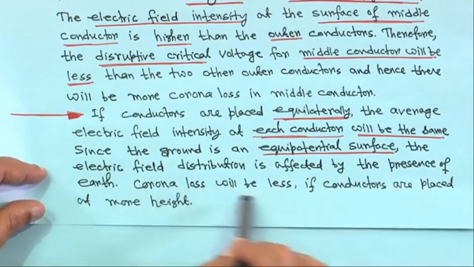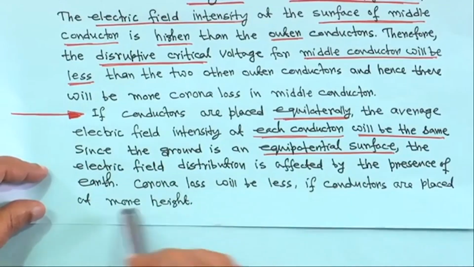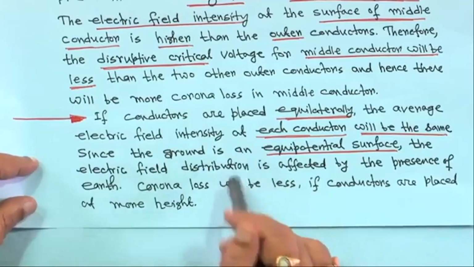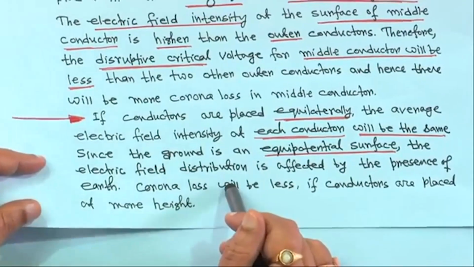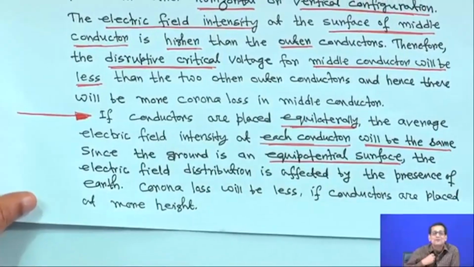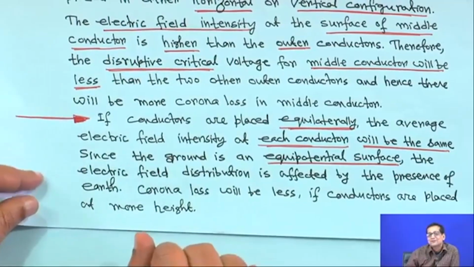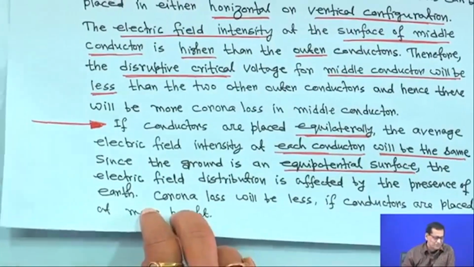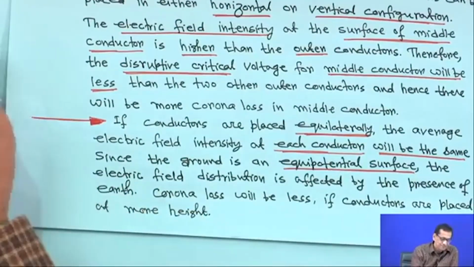Corona loss will be less if conductors are placed at more height, but that means the tower height will be more, and if you increase the tower height, the cost will be more, because the construction cost of the tower will be higher. So some optimum design is required.